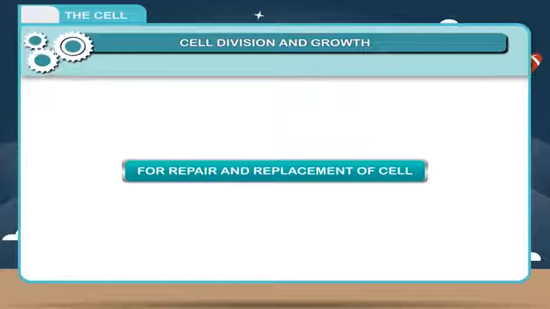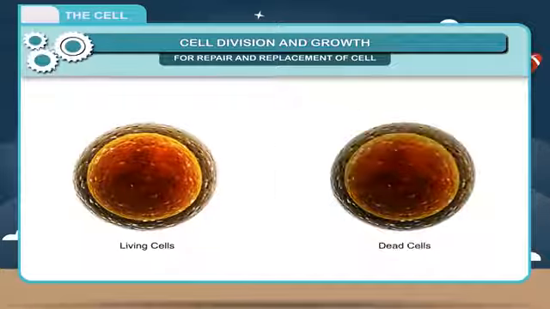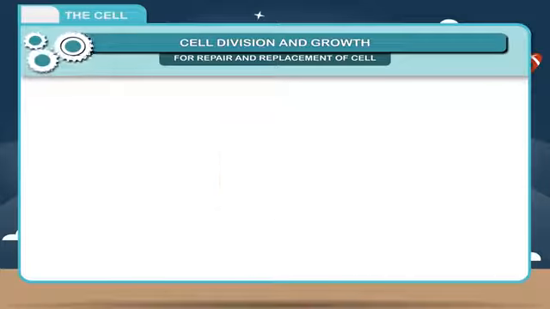For repair and replacement of cells, almost all cells of all living organisms have a limited lifespan. After that, they die. So, after some time, old cells are replaced with new cells. The process of cell division helps to replace dead and worn-out cells.